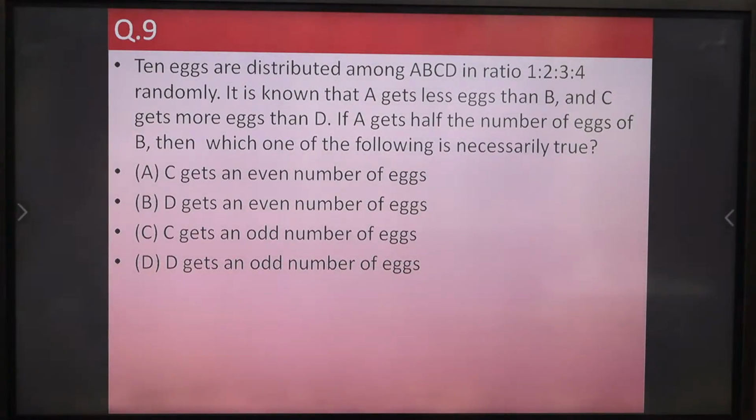Again, an important, interesting, conceptual question is there. So try to find out the answer of this. All of you read the question carefully, try to solve it and tell your answer in the chat box.